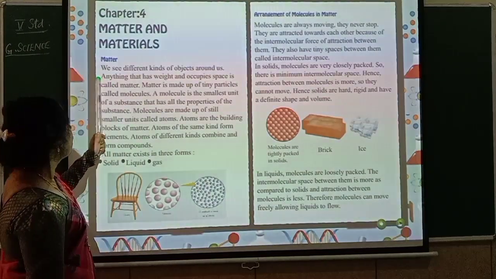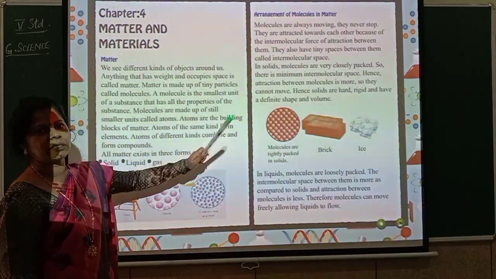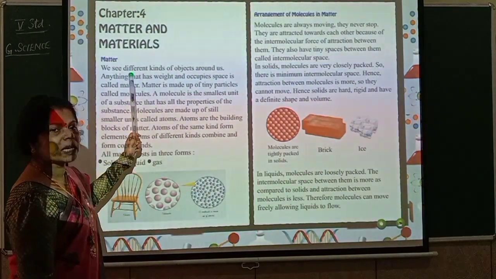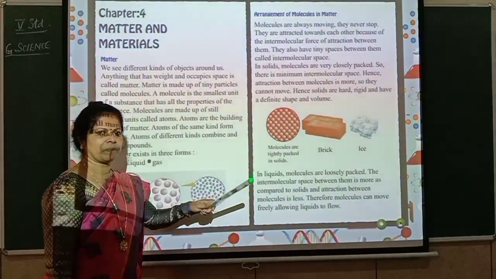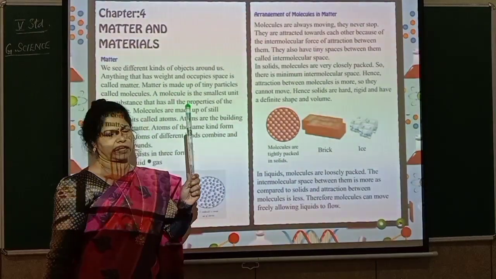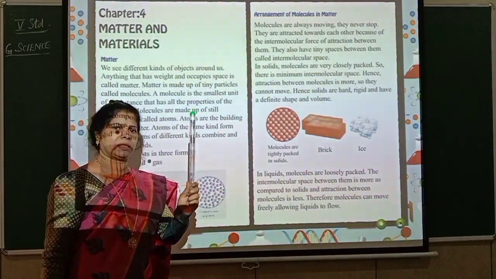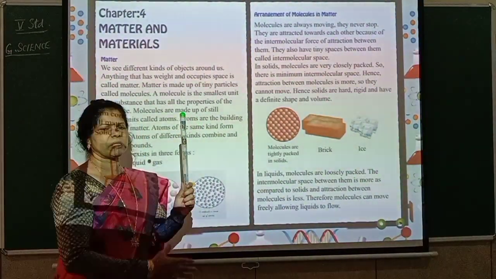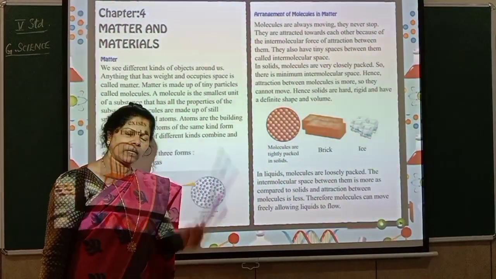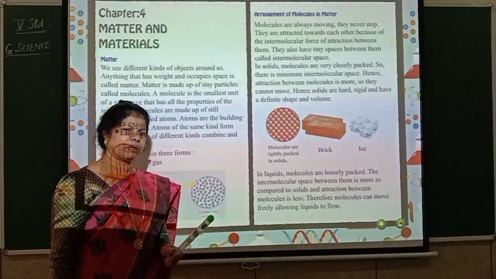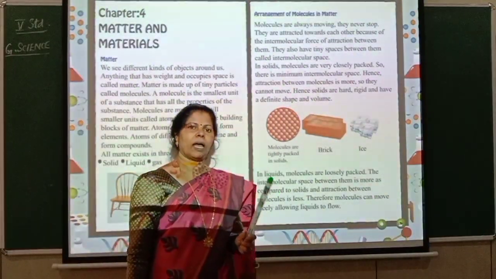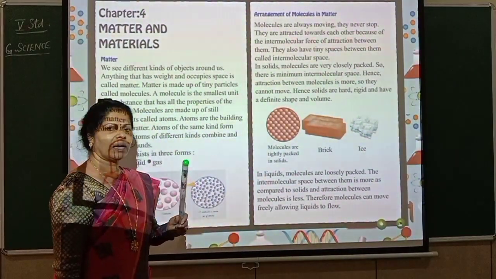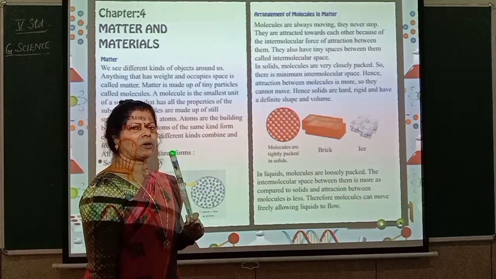So we see different kinds of objects around us. All those objects are nothing but matter. Anything that has weight and occupies space. Now for example, I am holding this stick. It has some weight, maybe light weight, but still it has got weight. And it is occupying this much place here, isn't it? So anything which has weight and occupies space, you call that matter.